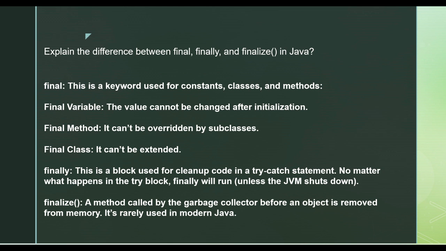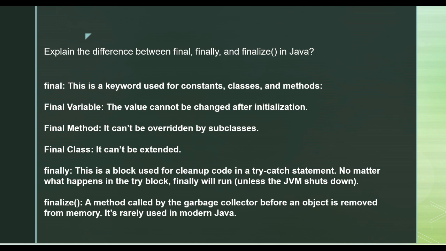When you try to initialize it again a second time, you'll get a compile time error. You will not be able to compile it. That's the final variable. Now, what is a final method? When you have a child class and a parent class, let's say you have one method in the parent class and you try to override it in the child class.